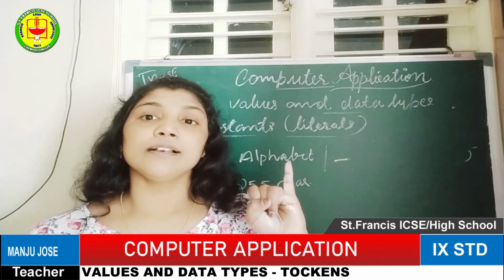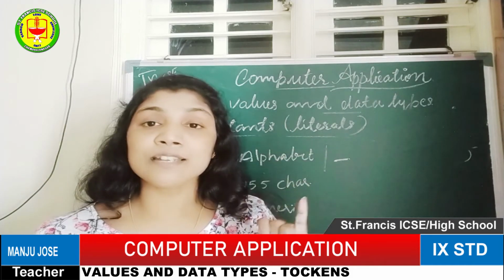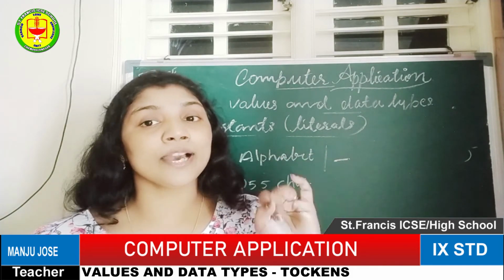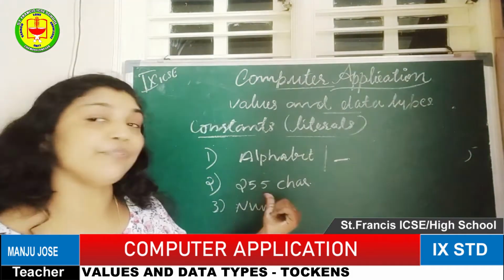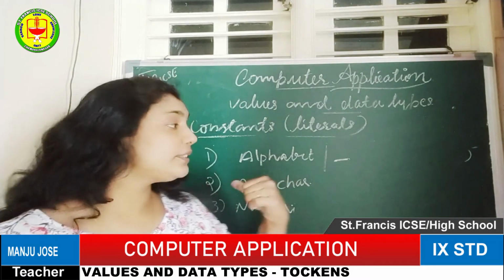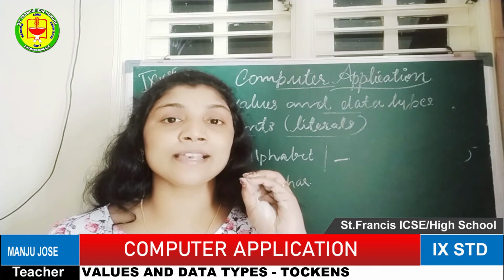All the identifiers we are using must start with an alphabet or underscore. The maximum identifier character length will be 255, not more than that. The third one is that it should not start with a numerical value, decimal fraction number or any kind of punctuators. Punctuators means the special characters we see on the keyboard, like star symbol, question mark or slash. Such special characters should not be used as identifiers.